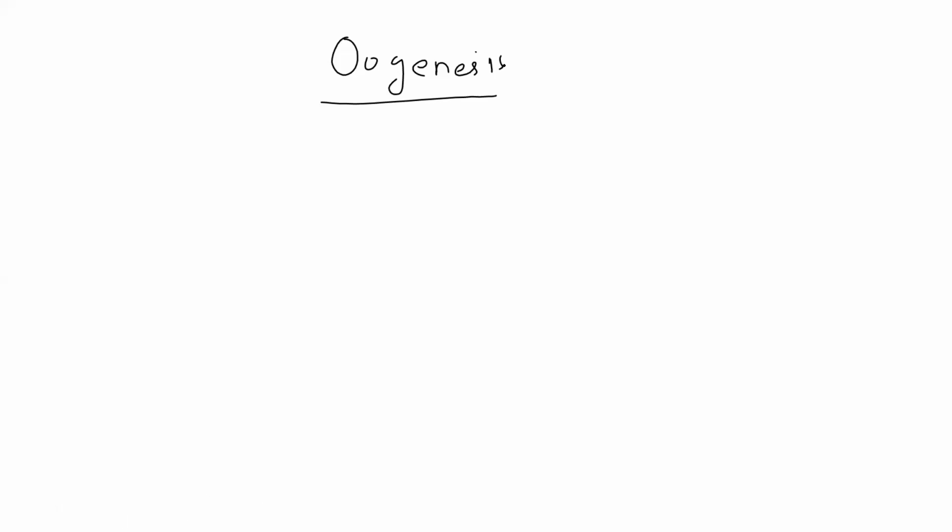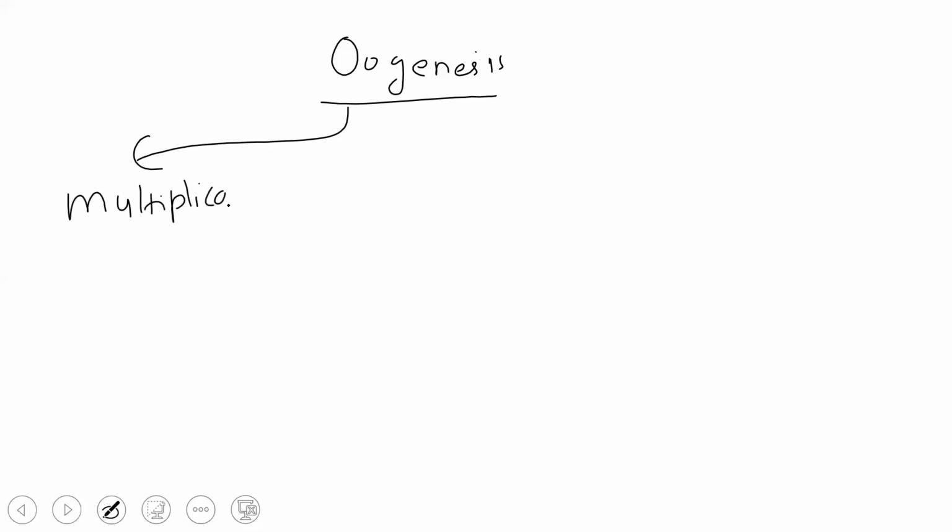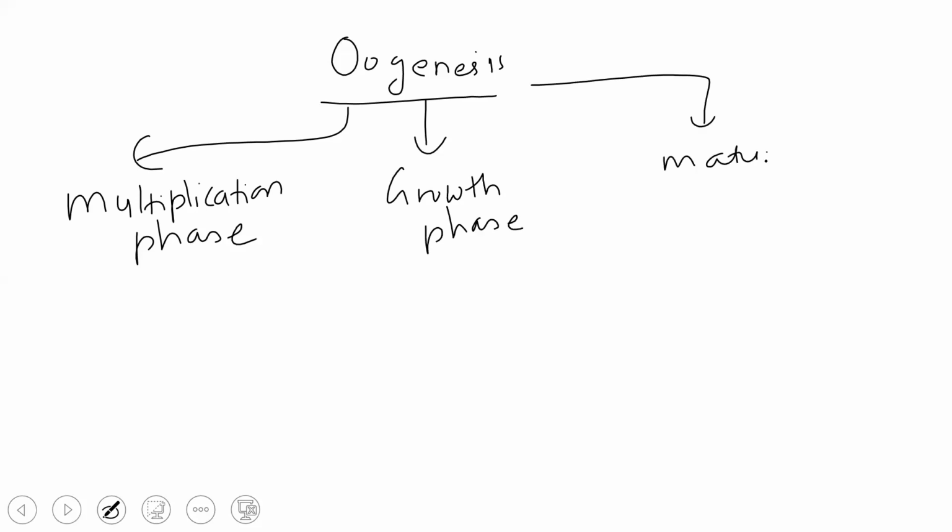So oogenesis has 3 phases. Okay, that is multiplication, growth and maturation. That is what we call the multiplication, growth and maturation phase. So first is the multiplication phase, growth phase and maturation phase. Got it?